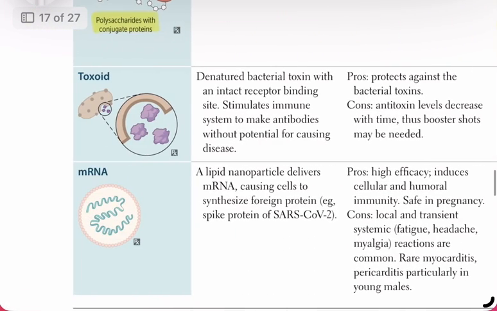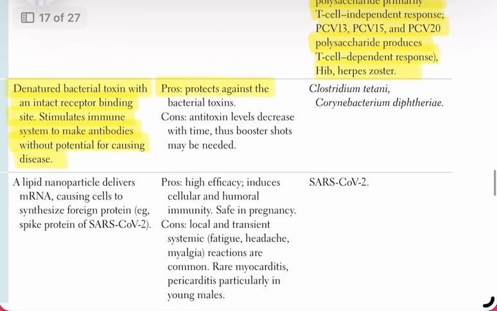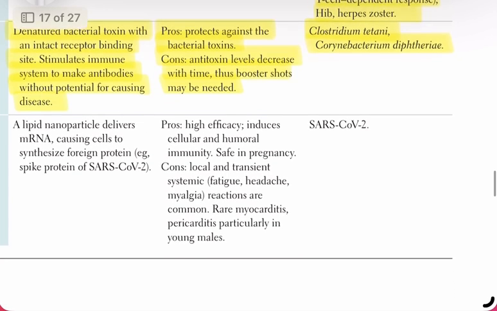4. Toxoid vaccines. These are made from denatured bacterial toxins, but with the receptor binding site kept intact. This way, the immune system can generate antibodies against the toxin without any risk of causing the disease itself. Pros: they provide protection against bacterial toxins. Cons: the antitoxin antibody levels decrease over time, so booster shots may be needed. Examples: Clostridium tetani (tetanus) and Corynebacterium diphtheriae (diphtheria).